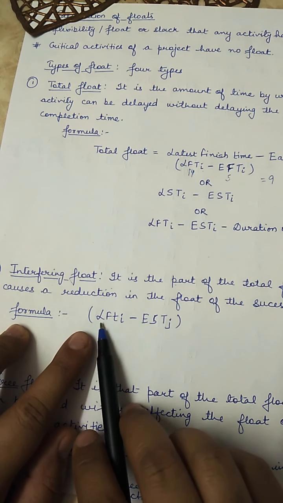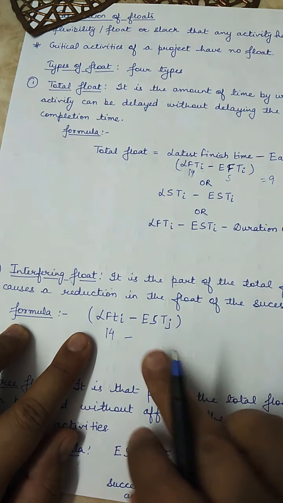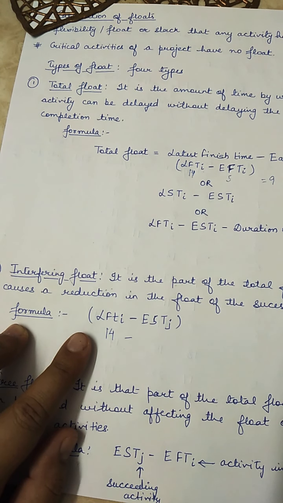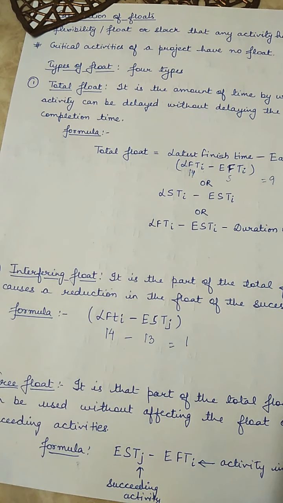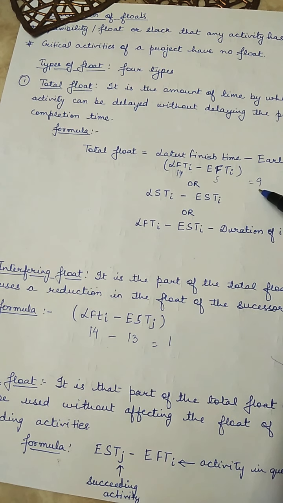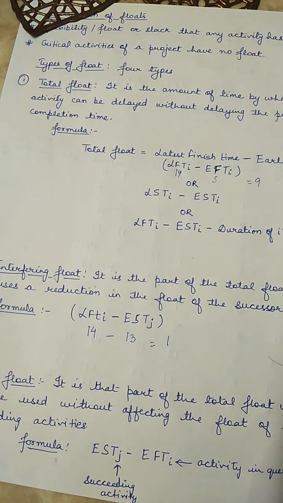तो activity D का latest finish time है 14 और earliest start time जो है next activity का है that is 13. So the interfering float is 1. So out of total float of 9, if this one day is consumed, then it will affect the float of the coming activity, succeeding activity.